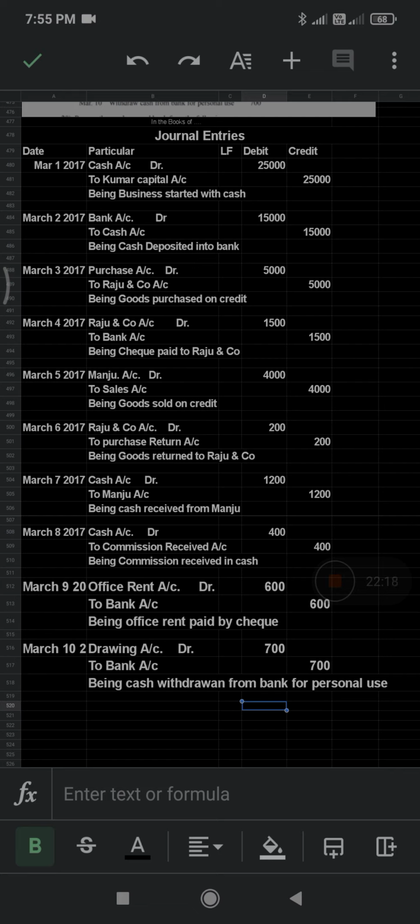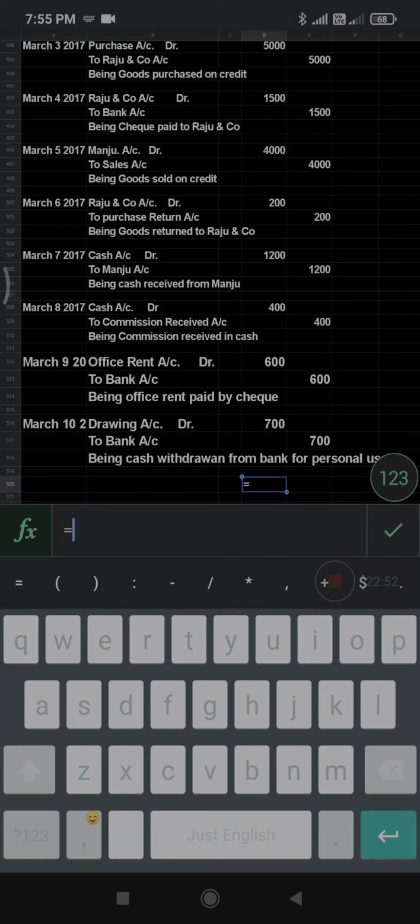So I'll try to do the totaling here. 25,000 plus 15,000 plus 5,000. So 25, 15, 40, 45, 46,500. Then 50,500, 50,700, 50,900, 51,900, 52,300, 53,000, 53,600. So what is the amount here? It's 53,600.